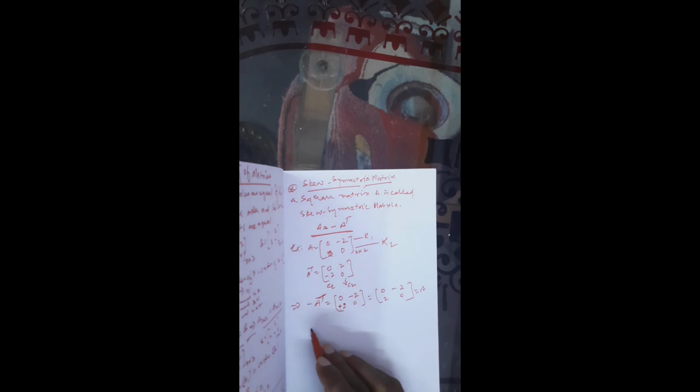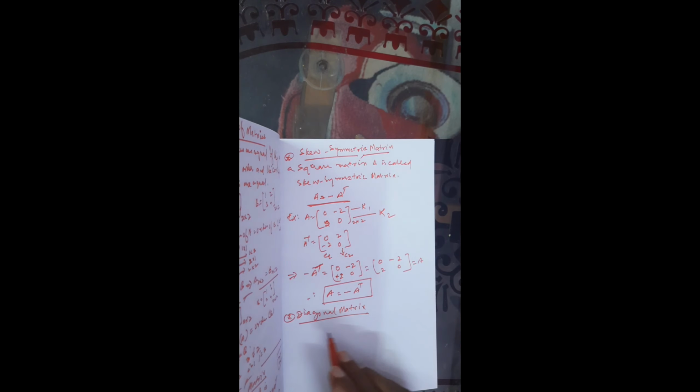So we got this, which is nothing but A. Therefore, A equals minus A transpose, and A is called a skew symmetric matrix.